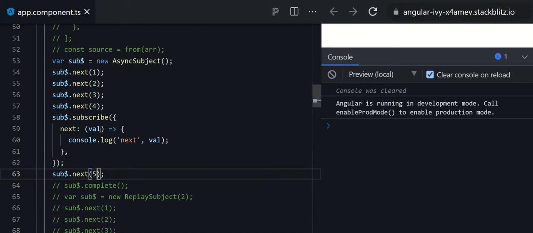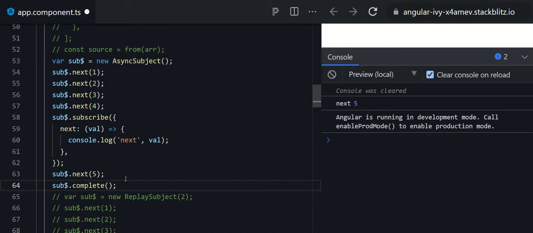Why? Because the subscriber is not getting any notification. Why? Because of the async subject. The async subject says that their subscribers will get a notification of the data only if the observable gets completed. Once the observable gets completed, then they will get the latest data. So here you can notice I have completed that observable, and now after the completion you can notice the next data I produce here, the 5, which is the latest one. The subscriber is getting the latest data only after the completion. Okay, if the observable does not get completed, they will not get it.